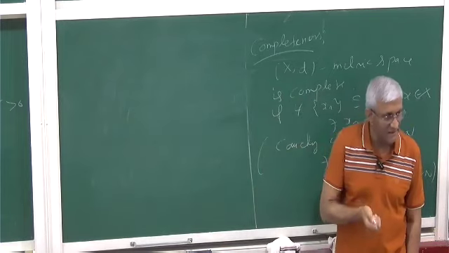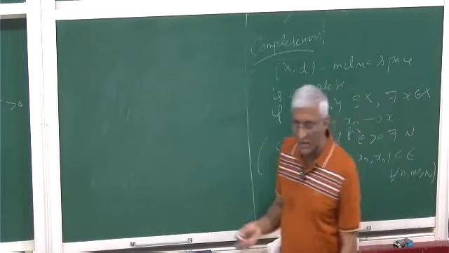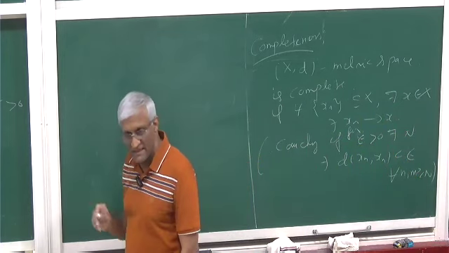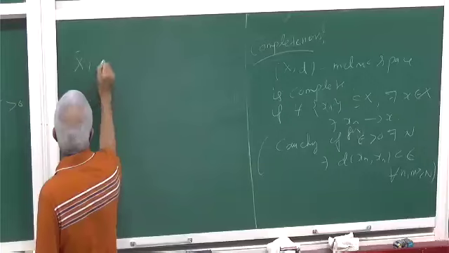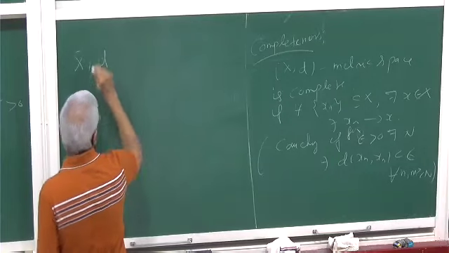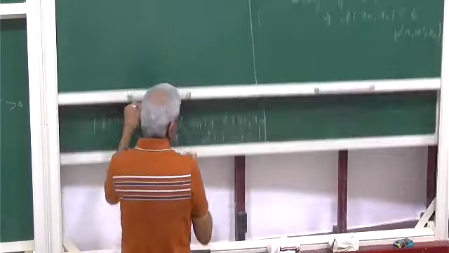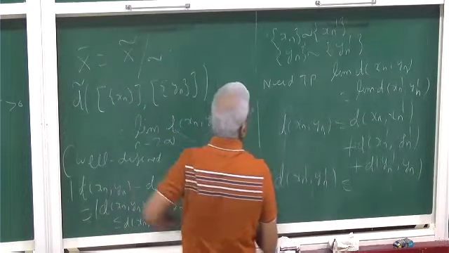What is next? We have to verify that it's a metric. We have verified that this is a Cauchy sequence. So this implies x bar, d tilde. I said d tilde, I call it d bar. Okay, it's better, I call it d bar.